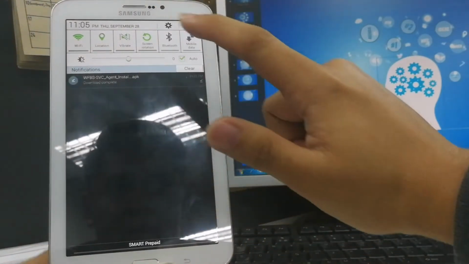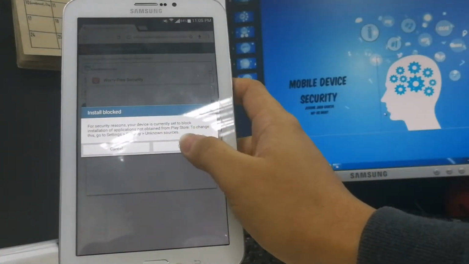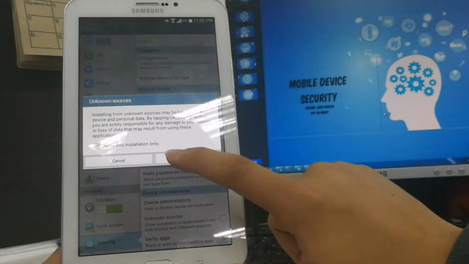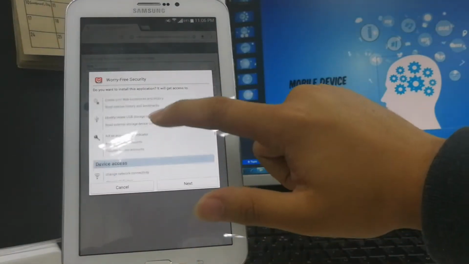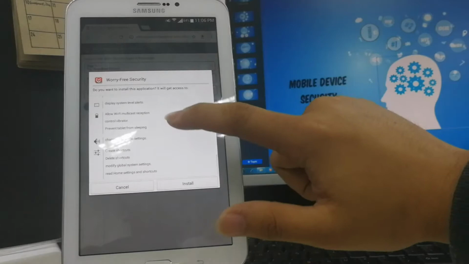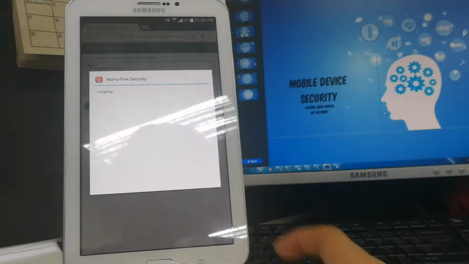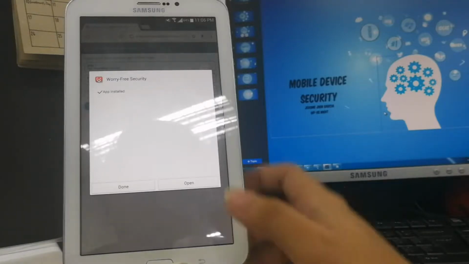So the download is complete already. Let us run it. Just make sure that in your settings, it is enabled to install from a third party. Okay, there you go. And as you can see, you can read what will be accessed by our security agent. Install. Alright, and then click on open.